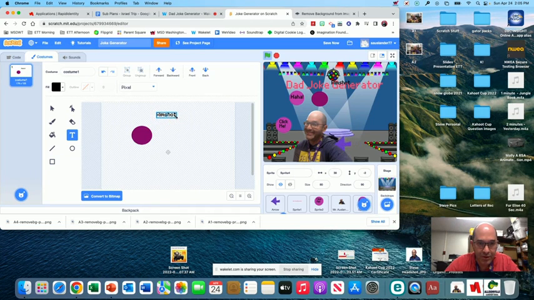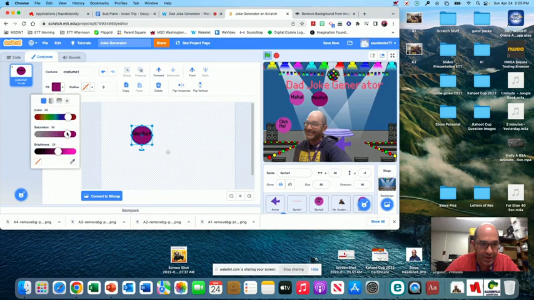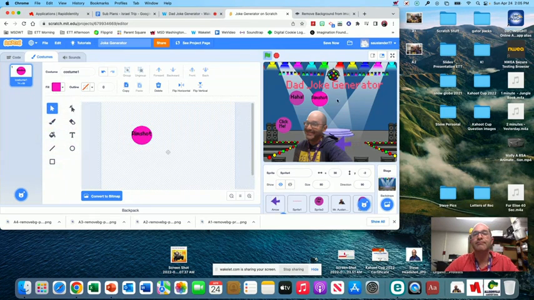A little smaller so it fits in the circle. Might need to make that color a little lighter so we can see it. There we go. It's a little bright, but we can fix that later.